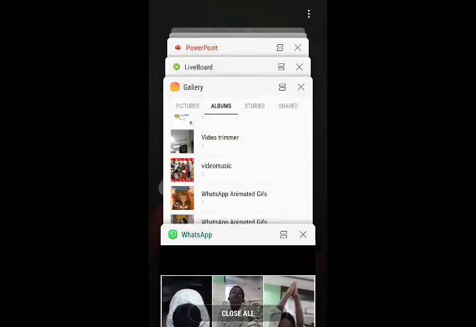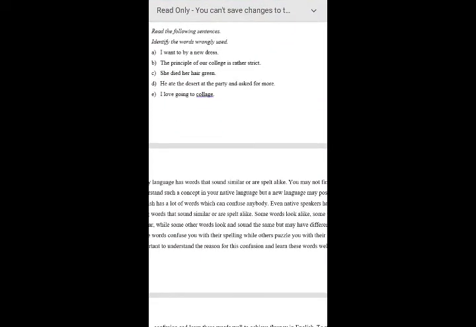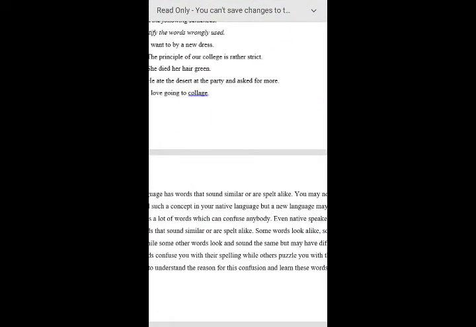In the textbook example, we have I love going to college. That means it is talking about the institute, right? I love going to college. I love making collage. If you say I love making collage, that is also appropriate. But here we don't change the situation, we only change the word.